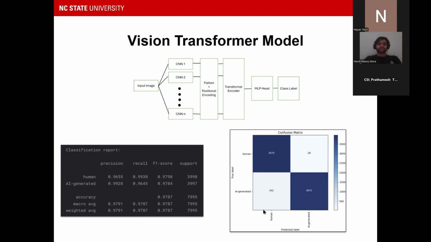So this is comparatively better. The model was able to perform quite a bit better compared to the other two approaches. This is why we think that the Vision Transformer model clearly outperformed the other two models, giving good accuracy as well as making good quality predictions.